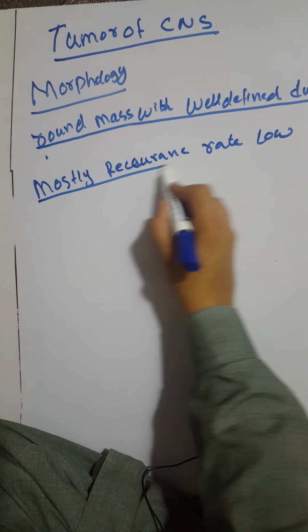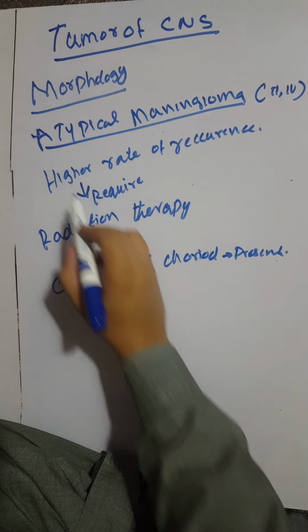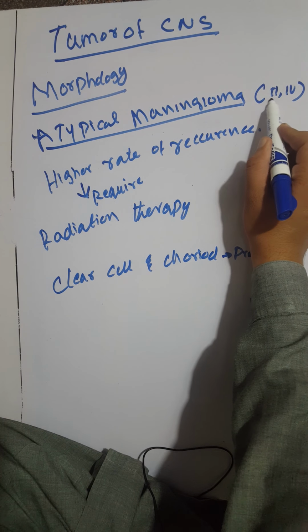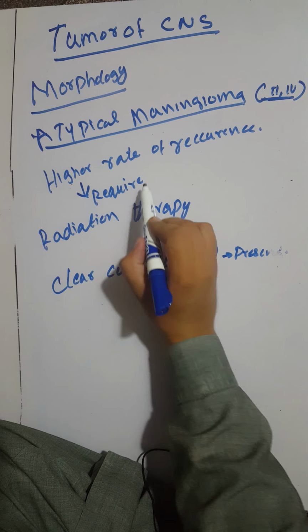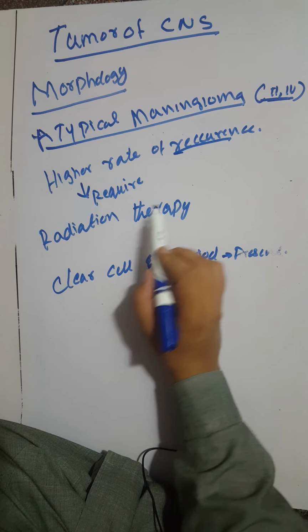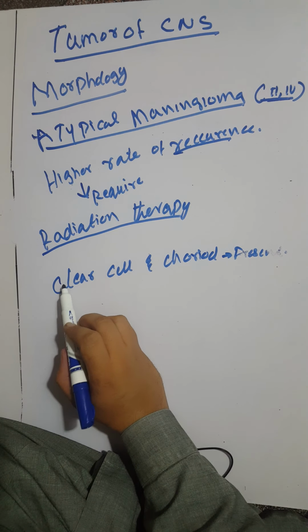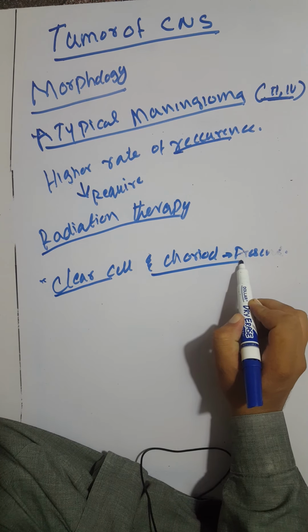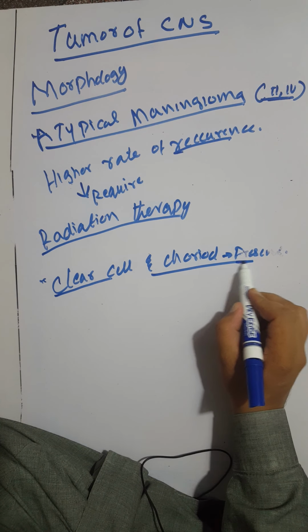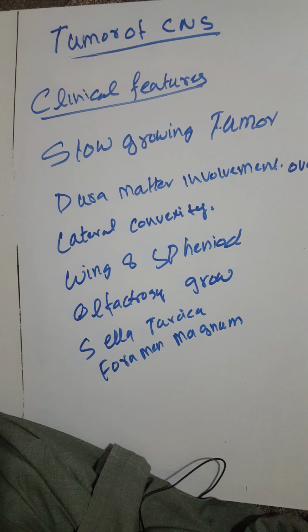Mostly the recurrence rate is very low in typical meningioma. Now the atypical meningioma are grade 2 and 3. They have a high grade, they have the higher rate of recurrence and they require radiation therapy, and in morphology clear cell and choroid features are also present in atypical meningioma.